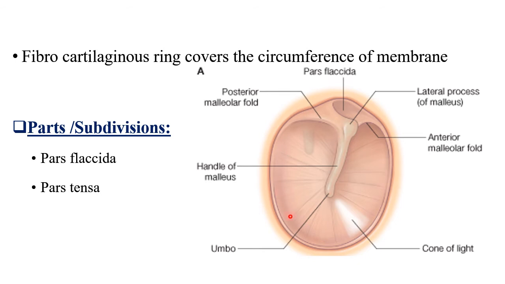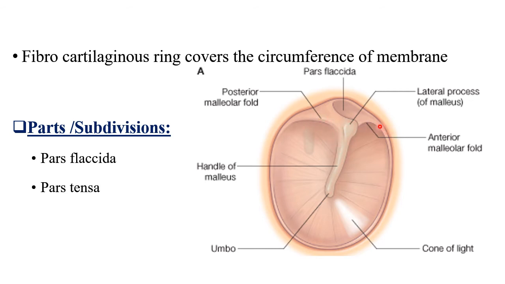The circumference of the tympanic membrane is covered by a fibrocartilaginous ring. Now coming to the parts of the tympanic membrane, it has two parts, pars tensa and pars flaccida. The pars flaccida is the upper triangular lax area which is present above the anterior and posterior malleolar folds.